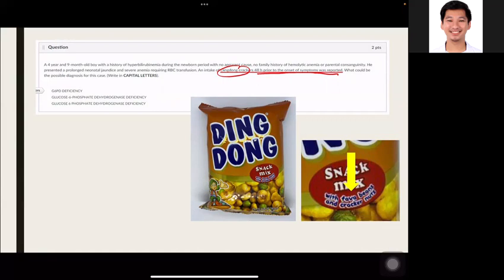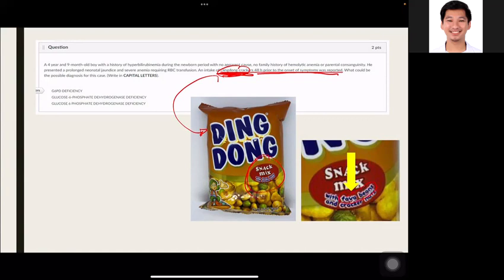So alam natin na hemolytic type of anemia ito. So anong significance ng Ding Dong? Bakit may picture ng Ding Dong dito? So if you are familiar with the Ding Dong, kita nyo dito, meron silang caution: snack mix contains fava beans. So ano yung mga na-mention natin na may fava beans doon?